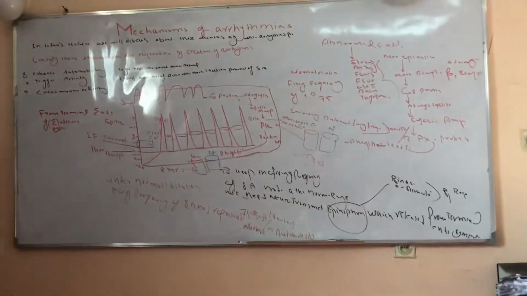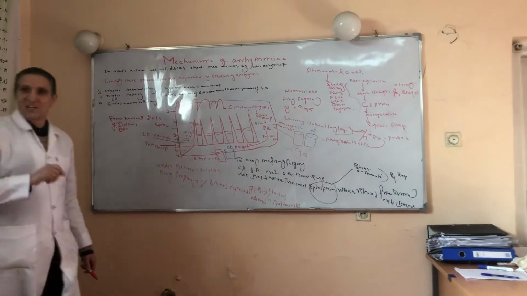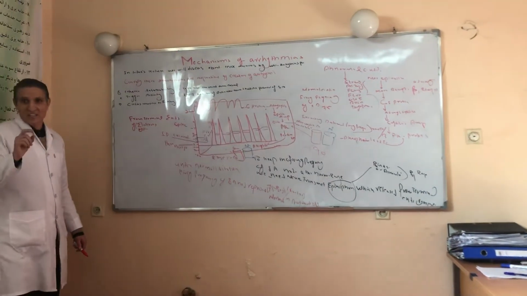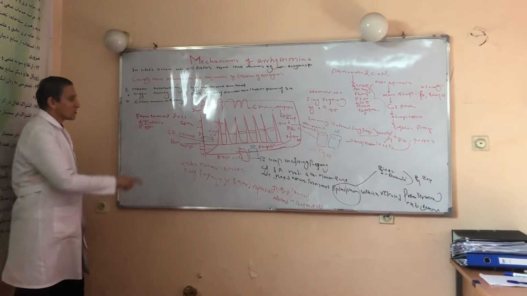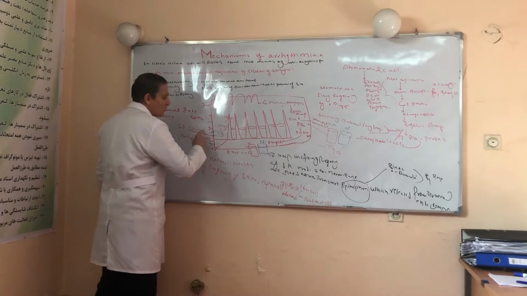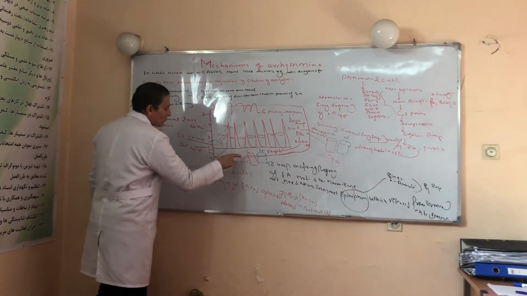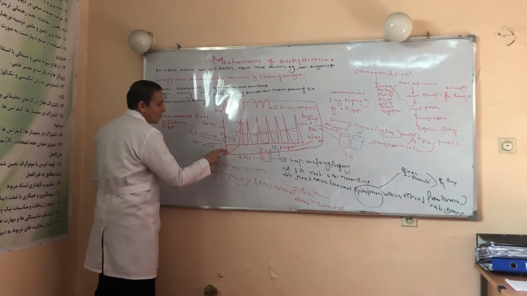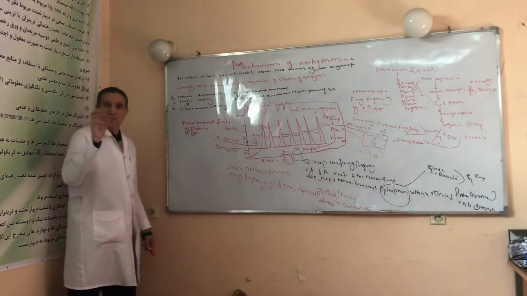Did you catch it? The SA nodal cell has a special channel called the IF channel, which continuously loads sodium from outside the cell into the inside, and this sodium neutralizes the minus 60 millivolts to some extent.